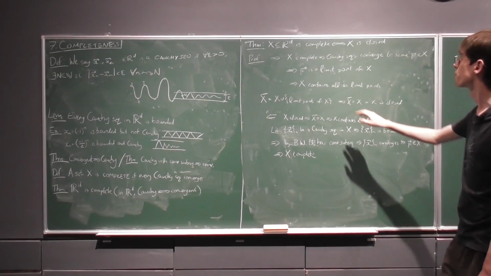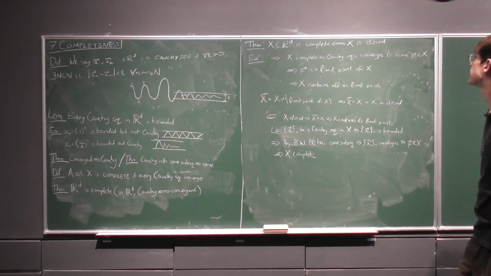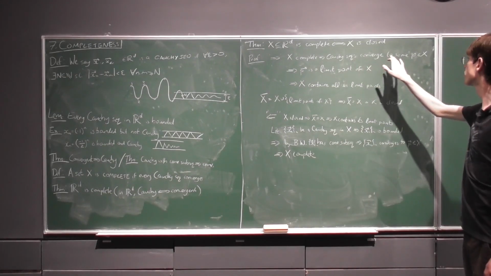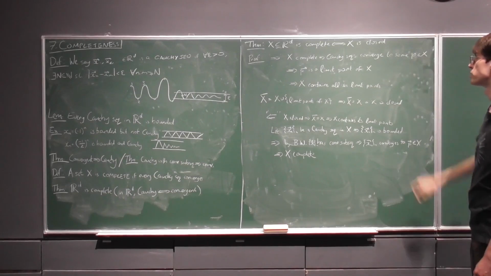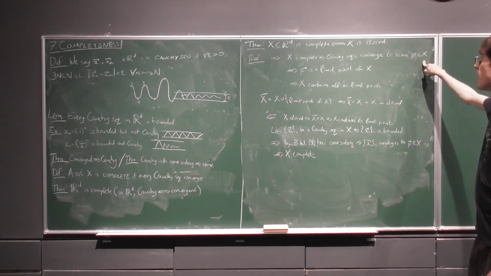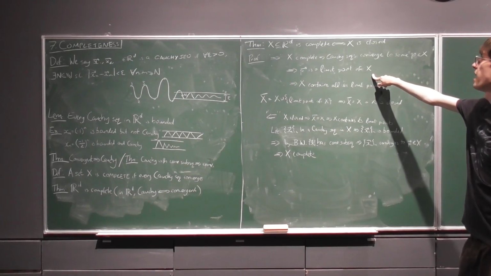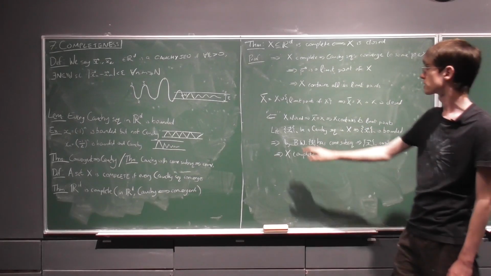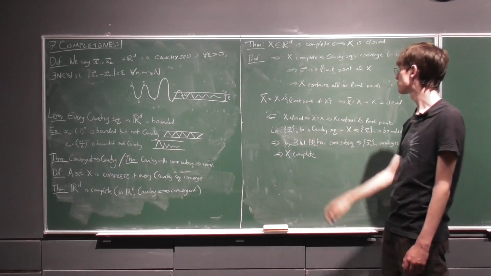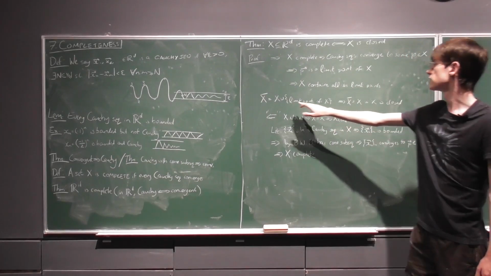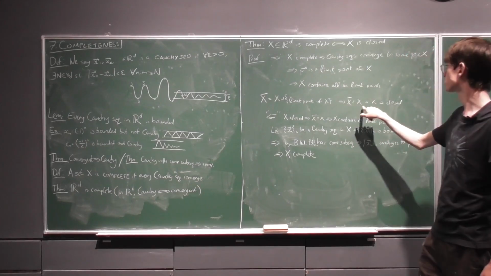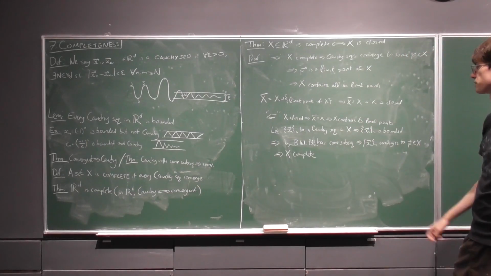So if we first assume that X is complete, then that means that every Cauchy sequence in the set converges to some point in X, and that point is therefore a limit point of X, and therefore X contains all of its limit points. And we know that the closure of X is X union its limit points. Therefore, since X contains all of these, the closure of X equals X, so X is closed.